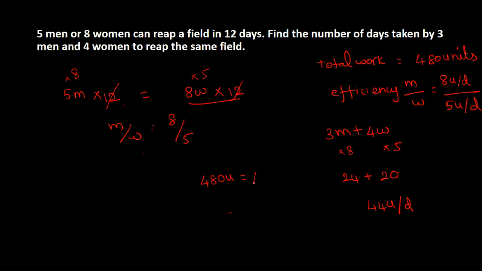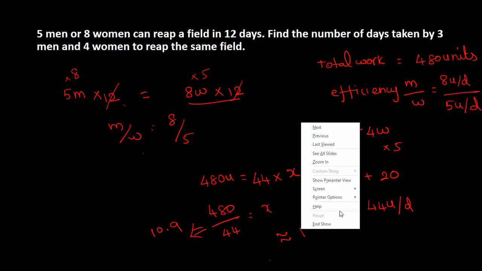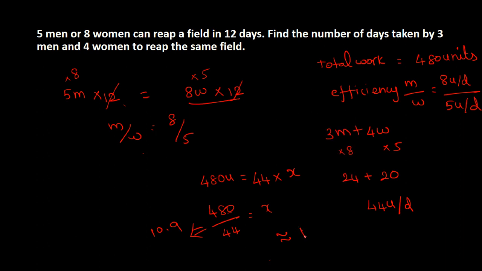So how long will it take for them to complete the entire 480 units? 480 divided by 44. So it will be 10.9. So I can consider approximately 10 days.